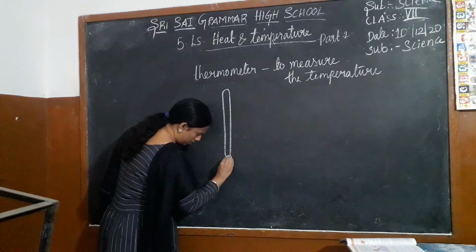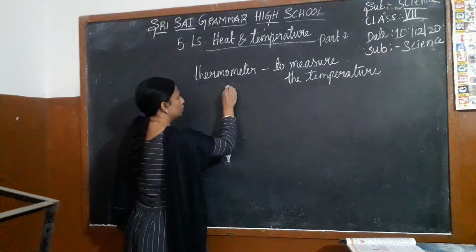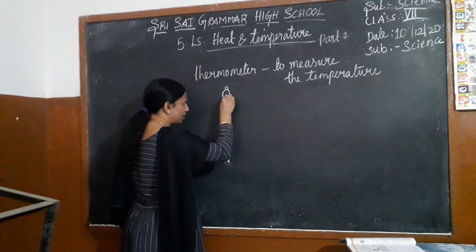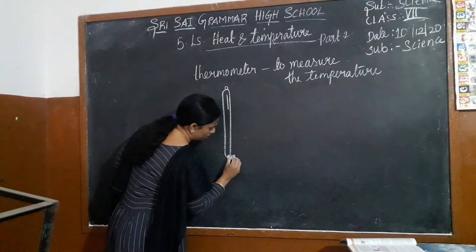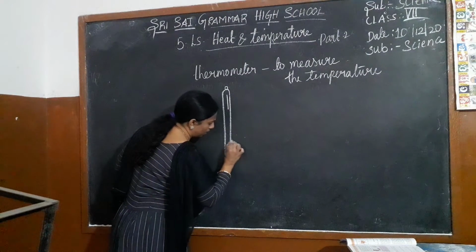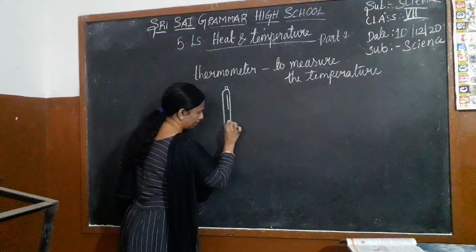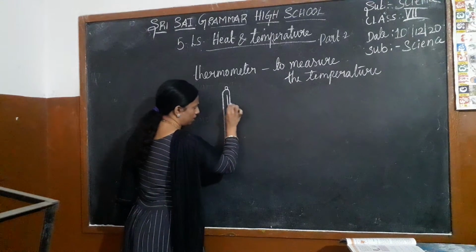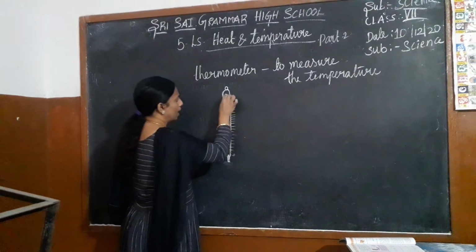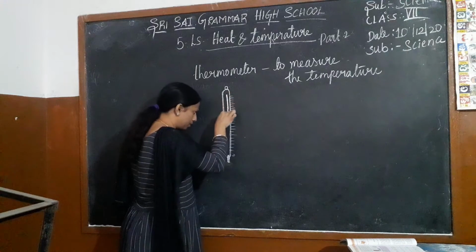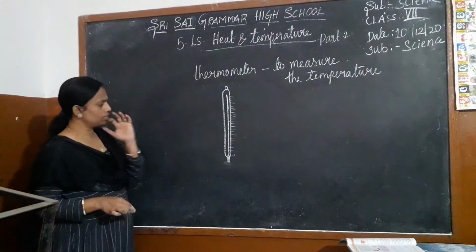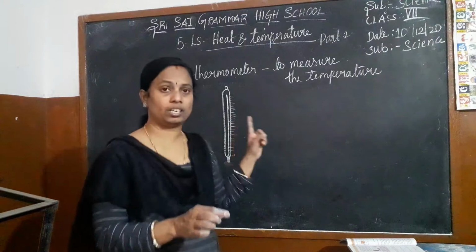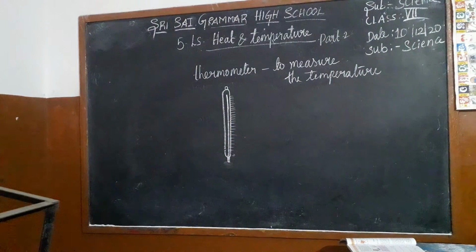It contains the bulb and the hook, and they have the readings. Yes, they have the readings on this. It is 0, like this they have the readings. Look in the textbook, and they have the capillary tube. Have you seen this? Yes, you have seen it in the hospitals. Yes or no? Where have you seen this?